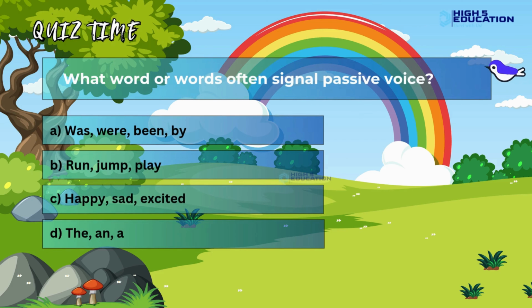What word or words often signal passive voice? A. Was, were, been, by. B. Run, jump, play. C. Happy, sad, excited. D. The, in, a.